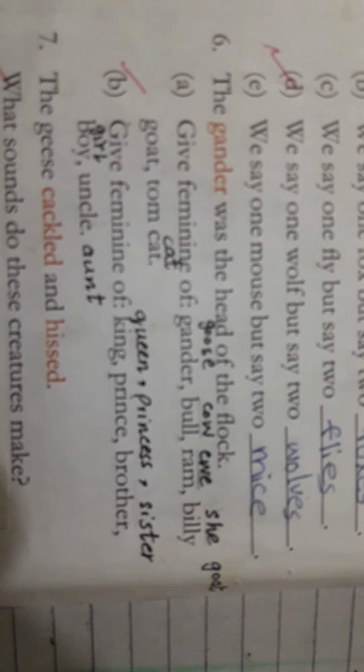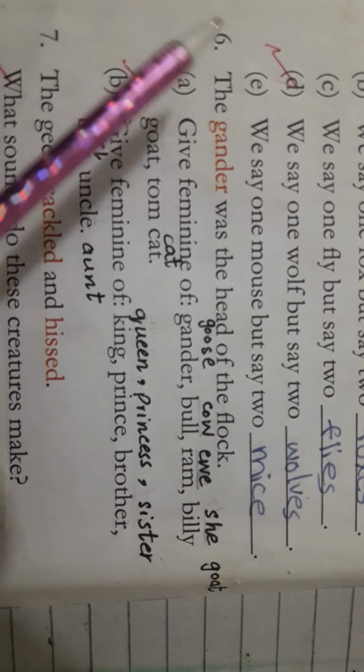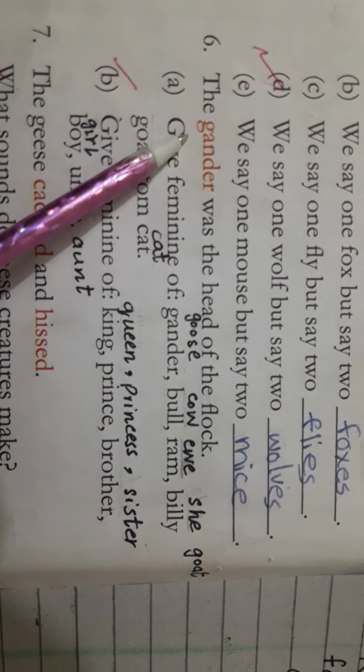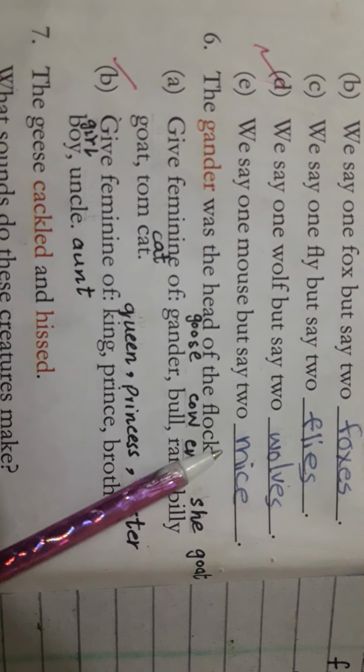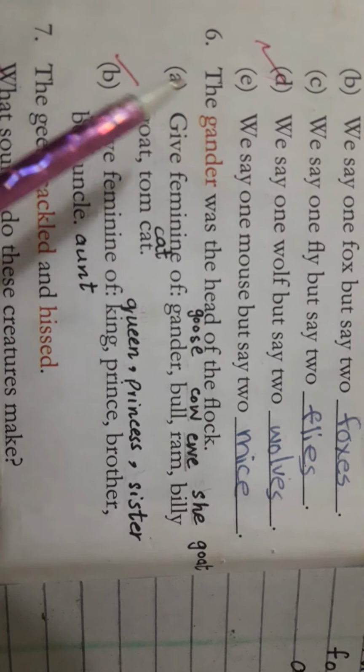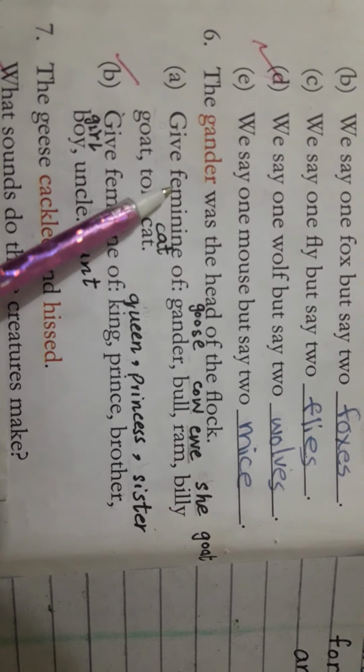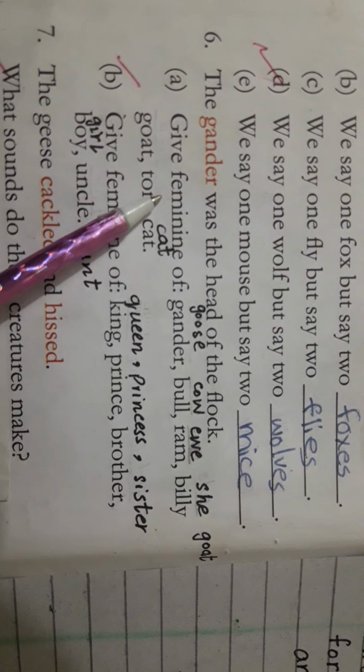Students, open your Read Now book, page number 8, question number 6. The gander was the head of the flock. So give the feminine of these words. First of all, students, we will see what are masculine and feminine.